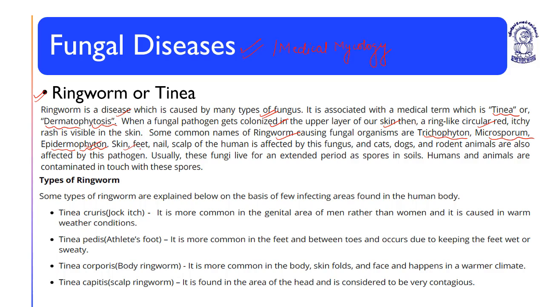Skin, feet, nails, and scalp of humans are affected by this fungus, and cats, dogs, and rodents are also affected by this pathogen. Usually, these fungi live for an extended period as spores in soils. Humans and animals are contaminated by touch with these spores. The spores get germinated in areas having a good amount of moisture.